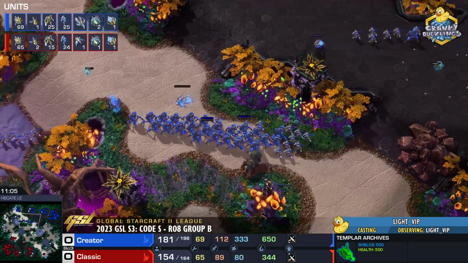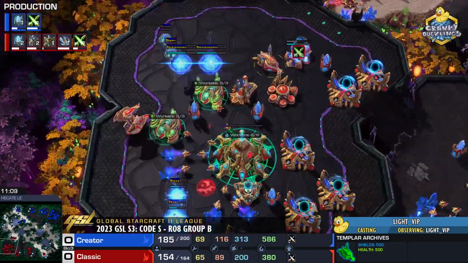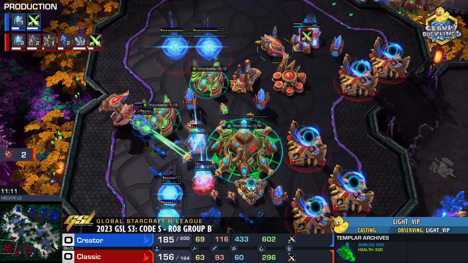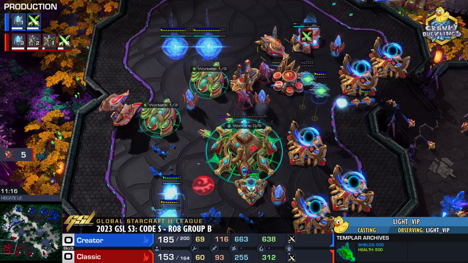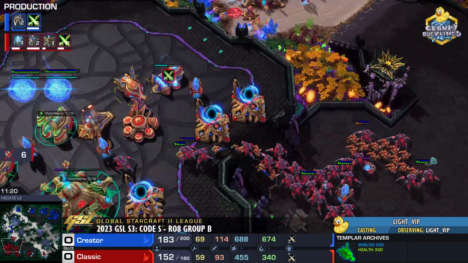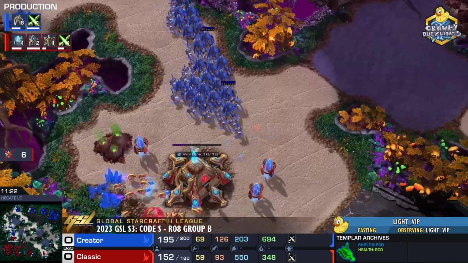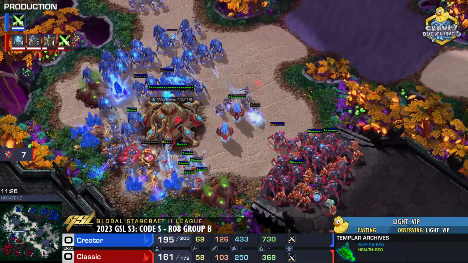How many Zealots in total? We have 25 Zealots here for Creator. That's a lot of Zealots. And like 2 or 3 Archons, they can make short work of that kind of army, but that's not what Classic has, not right now. He has the tech for Archons, but he hasn't morphed any in. And here we go, Creator, he goes straight for that 4th base, for that 3rd even.